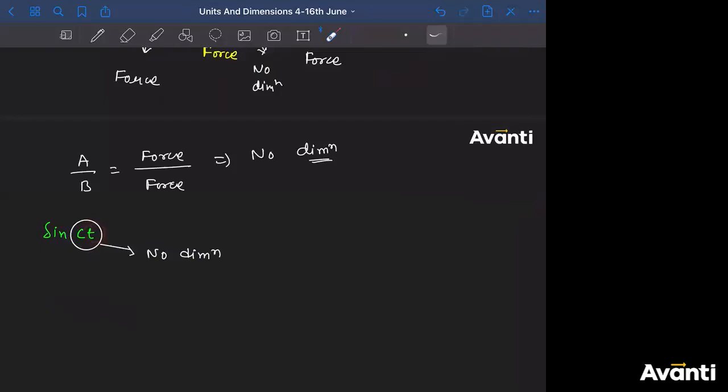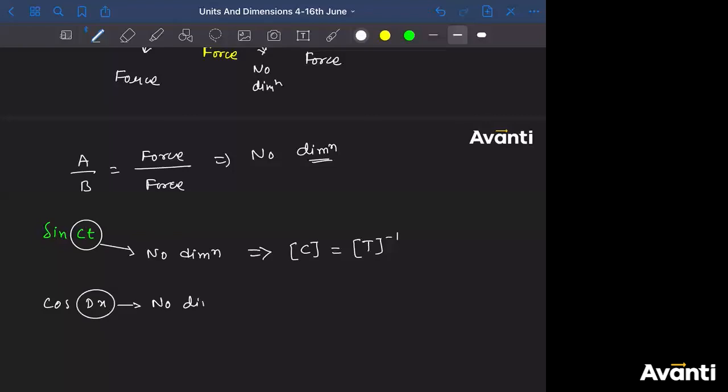Tell me what will be the dimension of C. So this will give us that the dimension of C will be T inverse 1. All right? Yes, बच्चा. Now similarly, cos of D into X. So this DX will have no dimension. So what will the dimension of D be? तो बताइए D का dimension क्या हो जाएगा? Yes, L inverse 1.